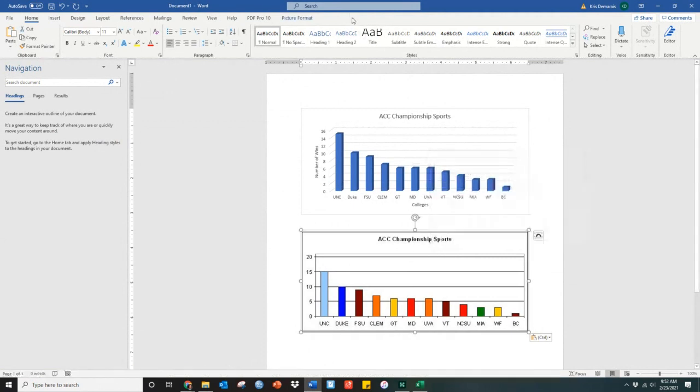See, if I click on here, it'll say picture format. I will know real quick whether or not you have a chart in yours or whether or not you have a picture. So don't try to fool me. I'm not an ignorant person. I know what I'm looking for.